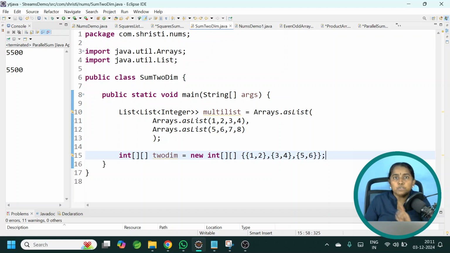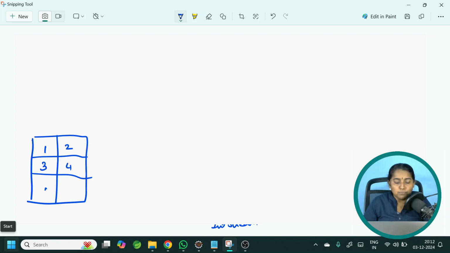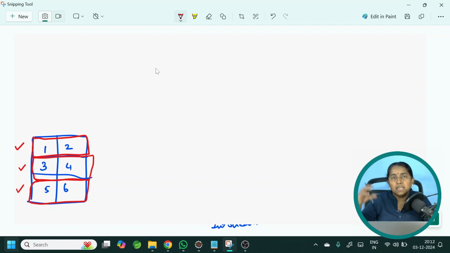First, we will work with the two-dimensional array. This is my two-dimensional array. It has 3 rows and 2 columns. The first row has 1, 2, second row 3, 4, third row is 5 and 6. A two-dimensional array is nothing but a stack of one-dimensional arrays. So, here I am having 3 one-dimensional arrays stacked on each other. This is a one-dimensional array, this is a one-dimensional array, this is a one-dimensional array. Okay. How do you convert a one-dimensional array into a stream?